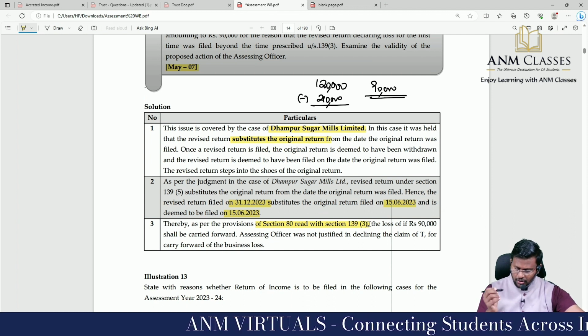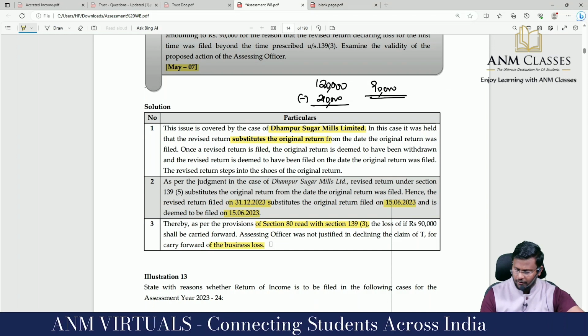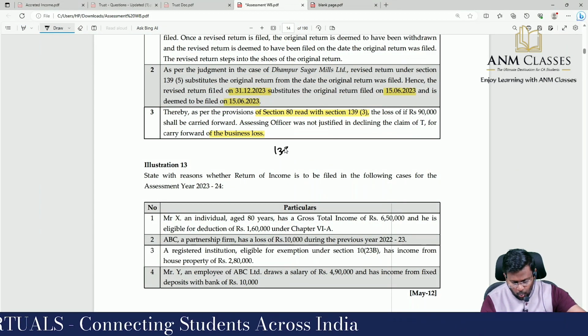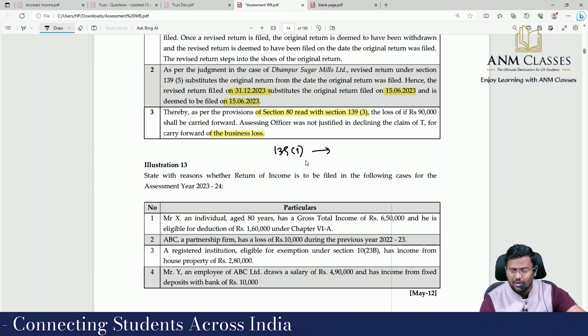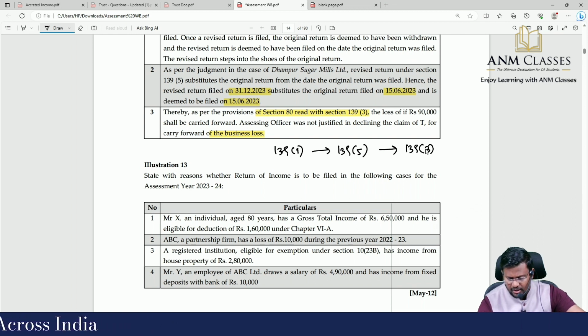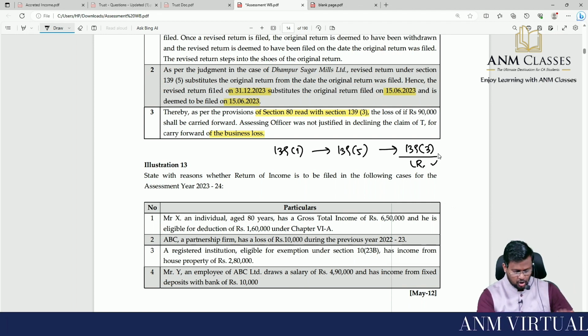AO was not justified in declining the claim of T for carry forward of business loss. So the takeaway of that question is: you file a 139 subsection 1 return and then you change it to a 139 subsection 5 return. If that makes it a 139 subsection 3 loss return, you can still carry forward the loss.